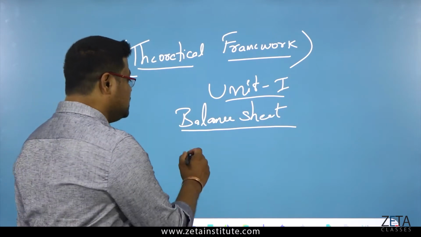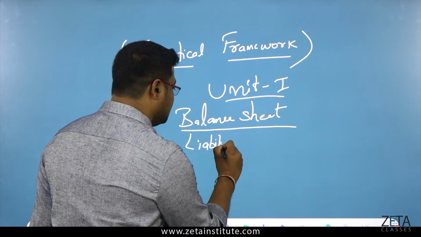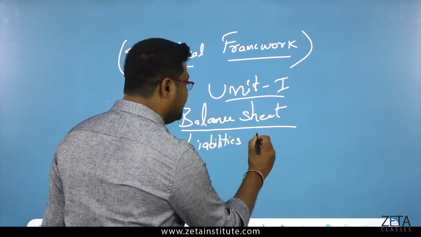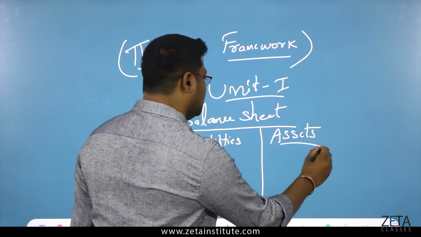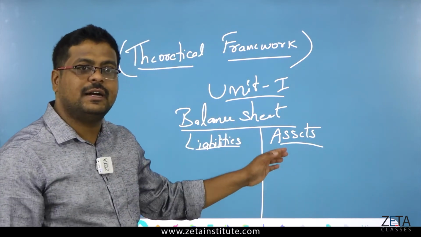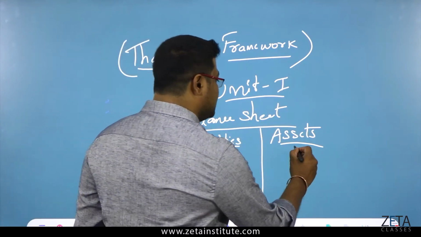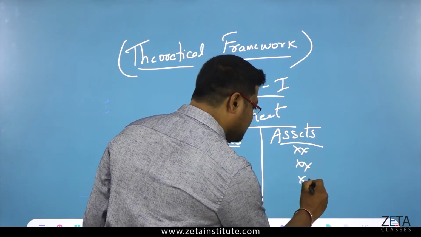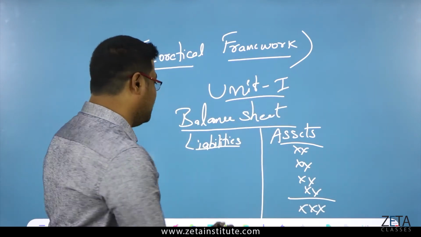So the balance sheet consists of two things, as I said, liabilities and assets. Just now I told you what are the different liabilities you have and what are the different assets you have. So all those things will be recorded.